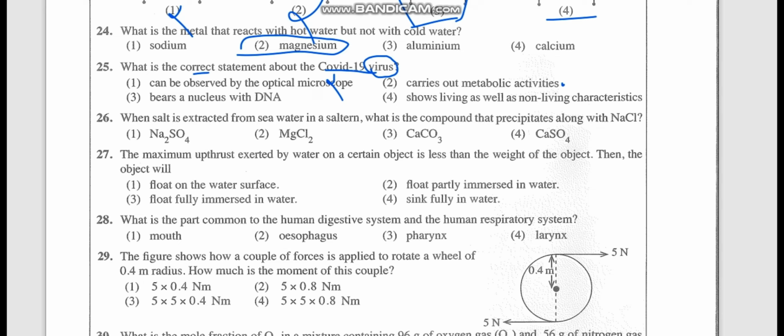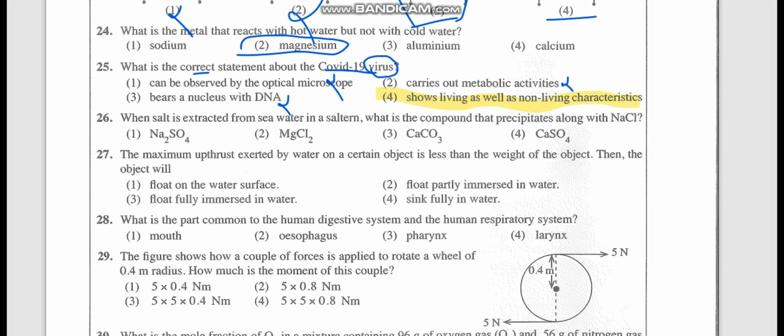It can be RNA or DNA. Viruses carry out metabolic activities. Actually, the viruses become active in the host cells. So I don't think that's most suitable. Shows living as well as non-living characteristics. That is the best option for viruses. So they are just giving it COVID-19 and trying to trick you. Actually they are referring to the virus. Okay.